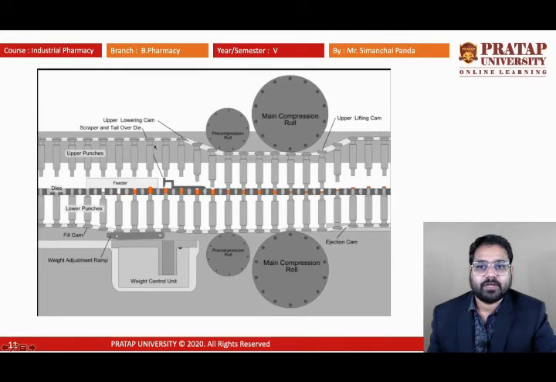This has the cam track. These are the cam tracks. This is the upper cam track.